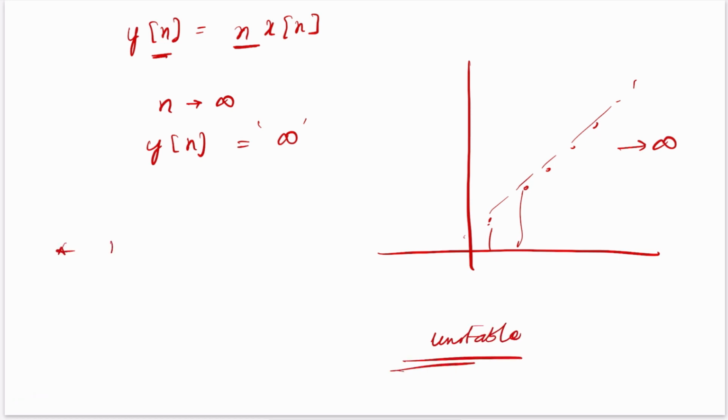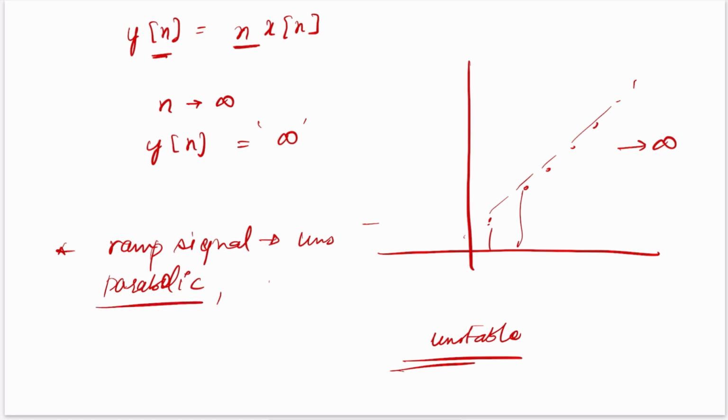So we know the ramp signal is an unstable signal. Also the parabolic signal, you can say. All the square signals, parabolic, cube, etc., the power signals will become unstable systems.